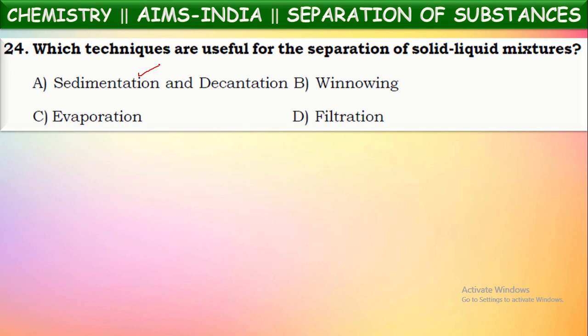Then the lighter weight husk particles will be blown away by air and fall as a heap at a certain distance, whereas grain particles, being heavier, fall down directly and form a separate heap. In this way, lighter weight husk is separated from the heavier weight grain particles by the technique called winnowing. Here, if you observe, both grain and husk are solid components.